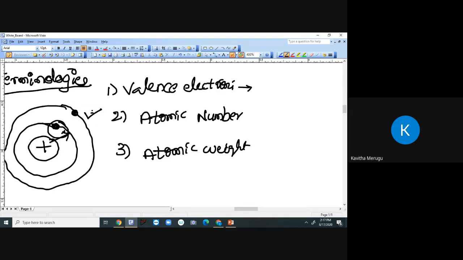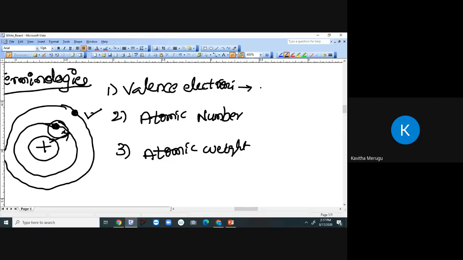These electrons will have higher energy levels because they have lower coupling with the nucleus. They are not tightly coupled with the nucleus, so the electrons existing in the outermost orbit of an atom will have higher energy. Those electrons are called valence electrons.